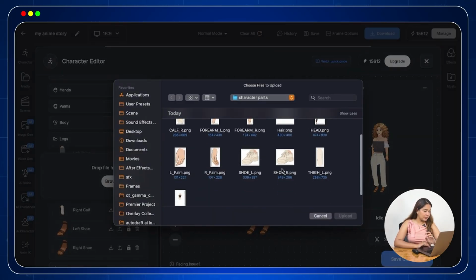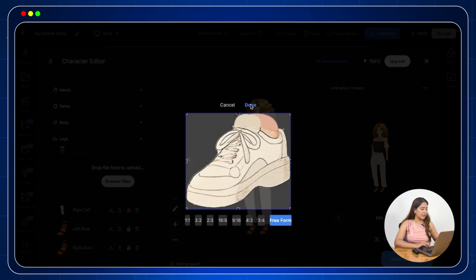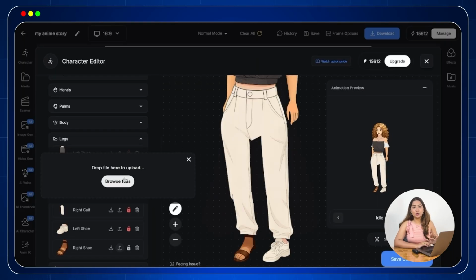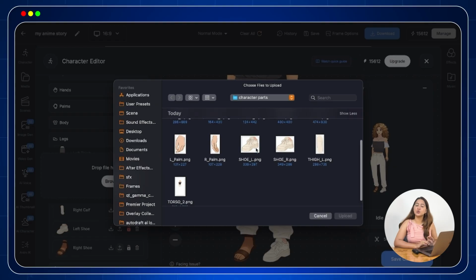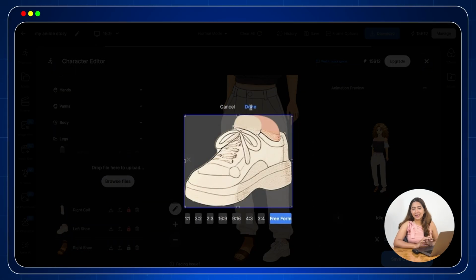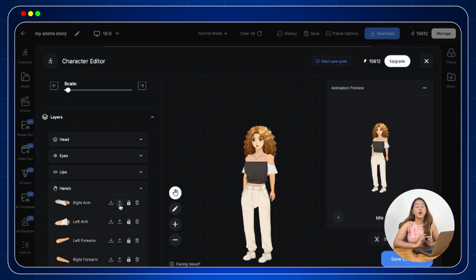And I'm uploading my own torso design. Now once uploaded, choose freeform so that the design element is fully in place. Then hit done. Sometimes the upload design won't align perfectly, so you will have to manually adjust it. Now simply select the part, click edit, resize and position it where you need.